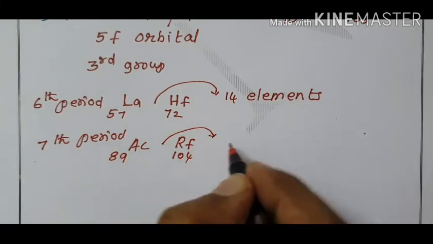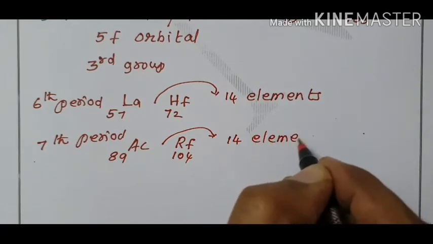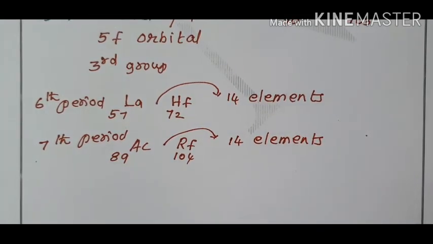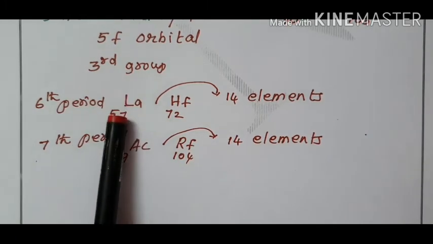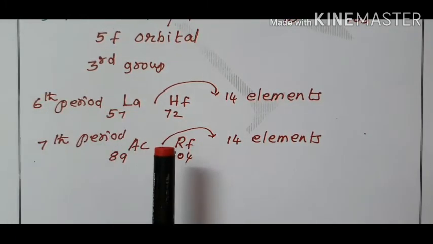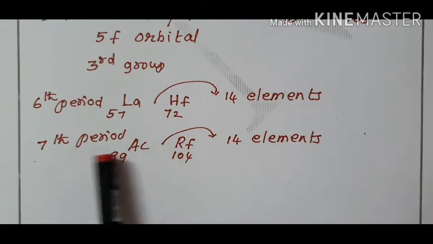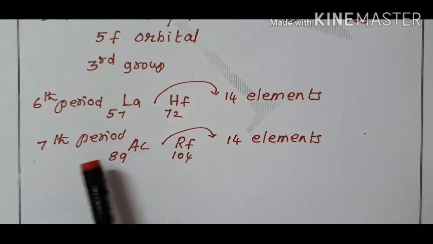Between these two, there are 14 elements named as actinoids. So, the position of lanthanoids in the periodic table is third group and sixth period. The position of actinoids is the same third group, and in the seventh period they are placed.